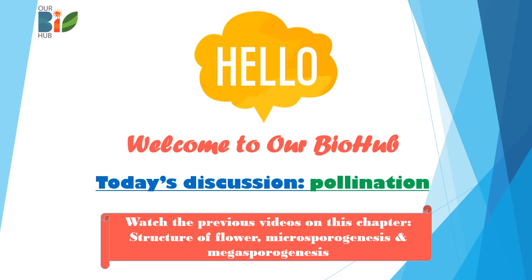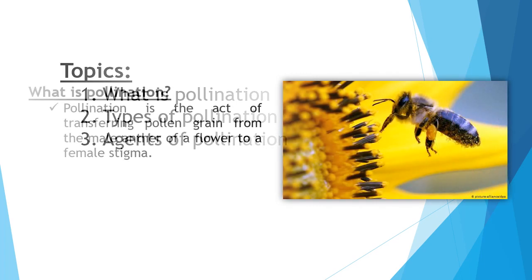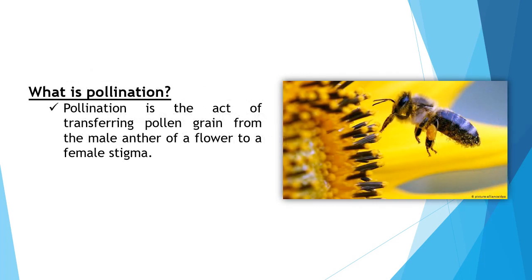Today we are going to discuss the topic pollination. In this video we will learn about what is pollination, types of pollination and agents of pollination. Pollination is the act of transferring pollen grains from the male anther of a flower to the female stigma.